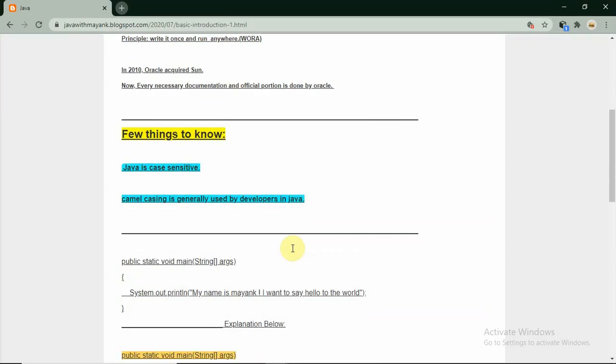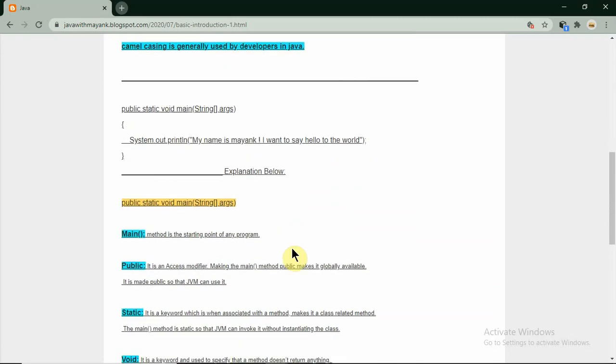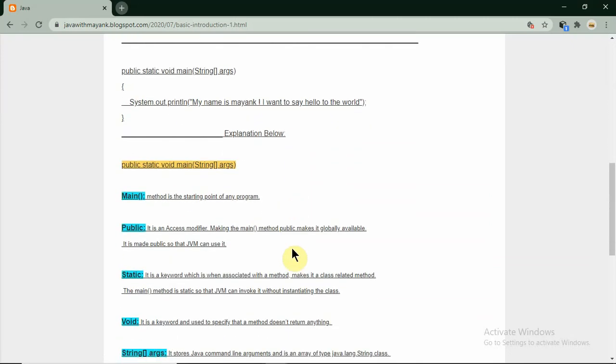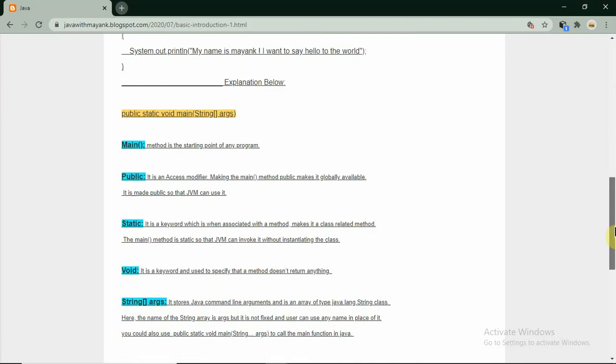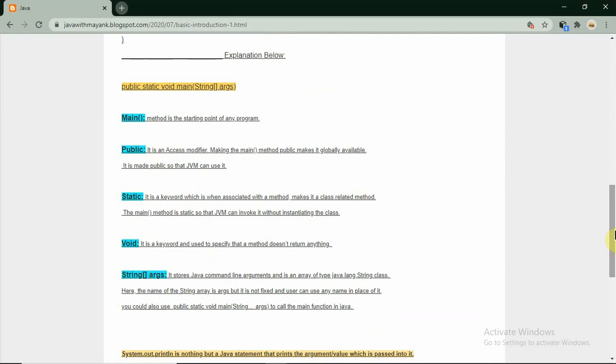Now let's move to the main syntax: public static void main String args. What is main? If you are familiar with any language you have used before, all execution starts from main. Main is the starting point of the program. Every program starts executing statements sequentially by coming into the main section. So main is the method or function which is the starting point of any program.